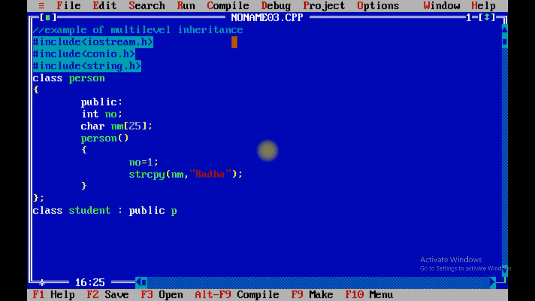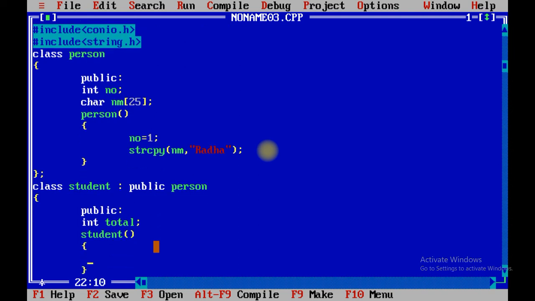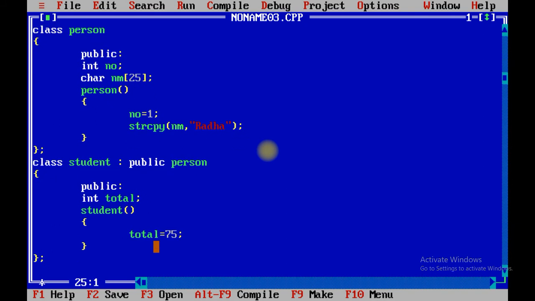Now one more class we are going to create, that is class student. Again we are going to make it public person. This thing we have already done in single inheritance, right? So in the public portion, integer total. You can take the number variable over here also, but right now number is a part of the person class. Now total, let us create the constructor of the student class. We are going to initialize the value of the total variable using the default constructor.